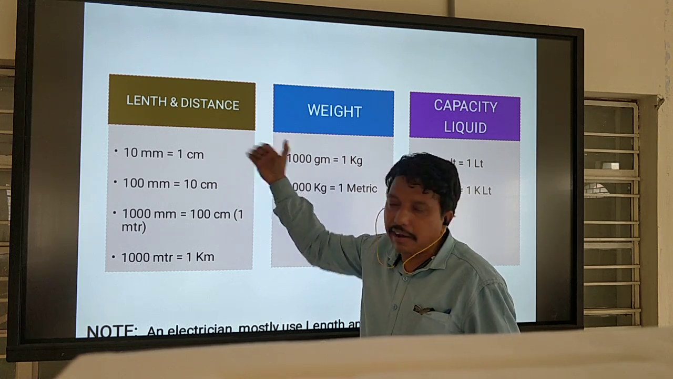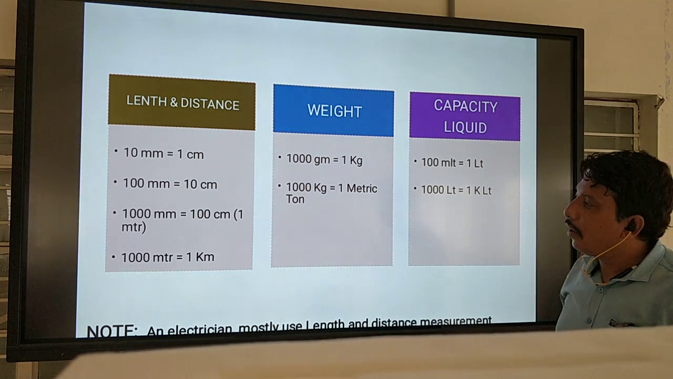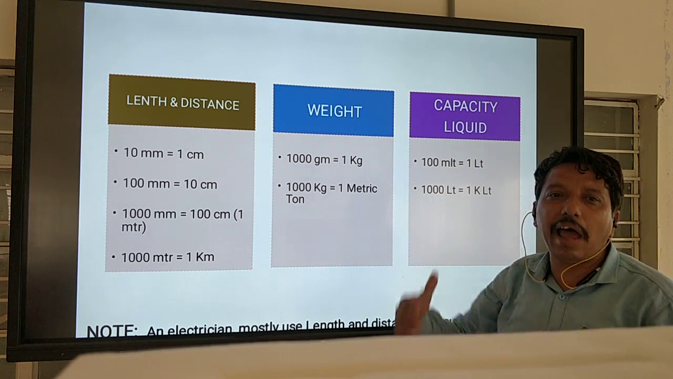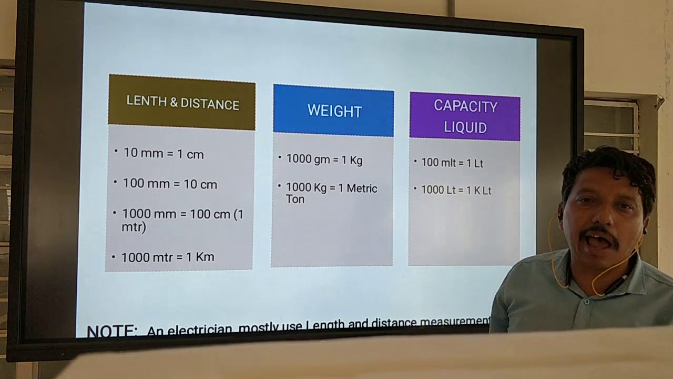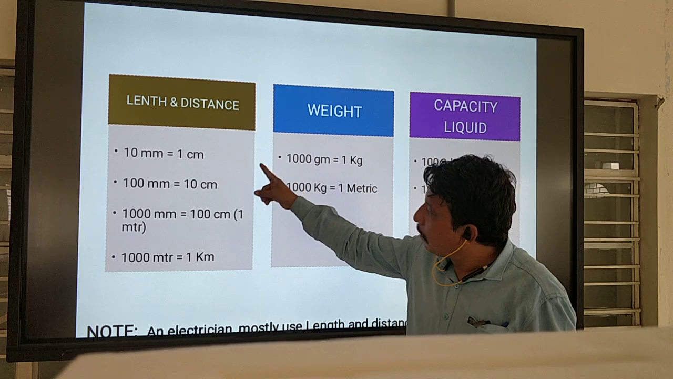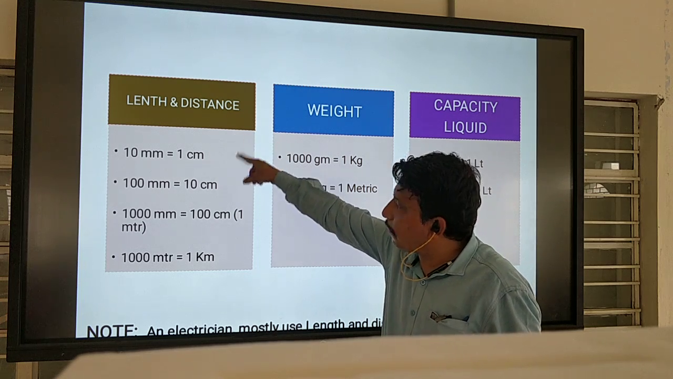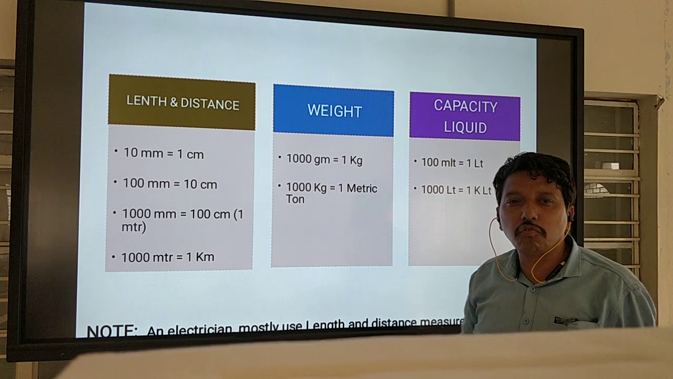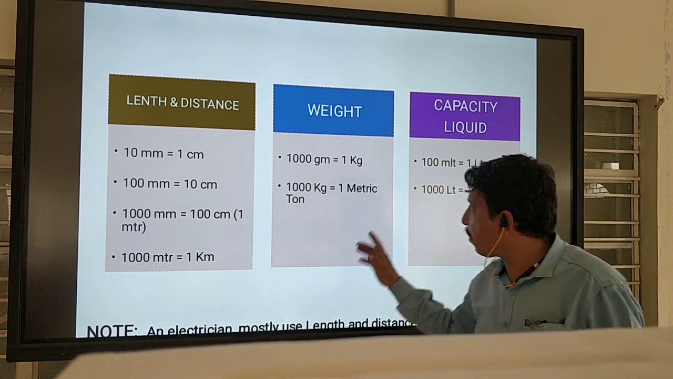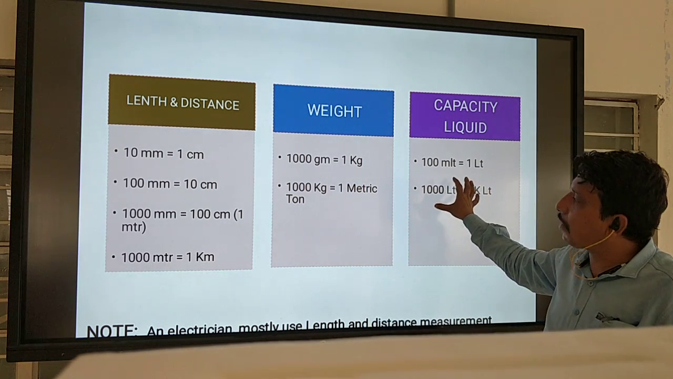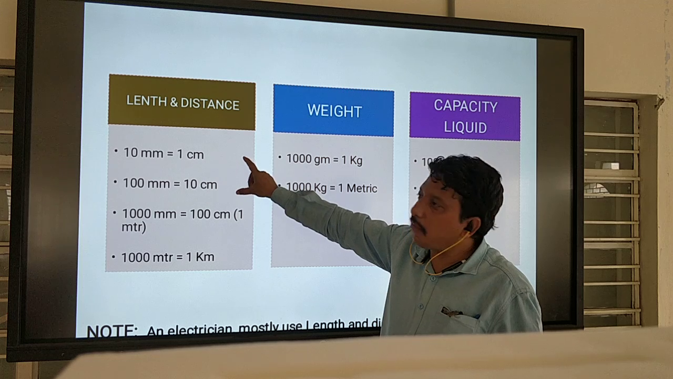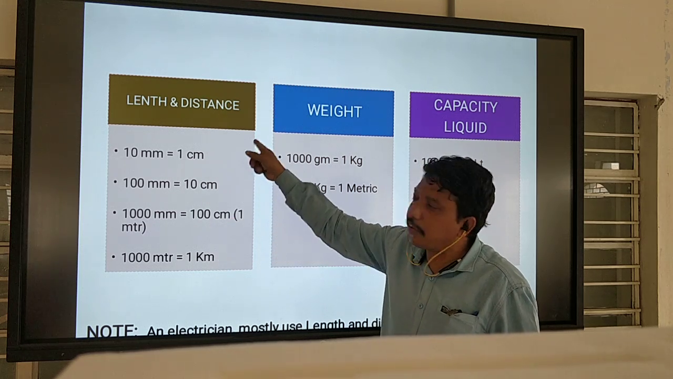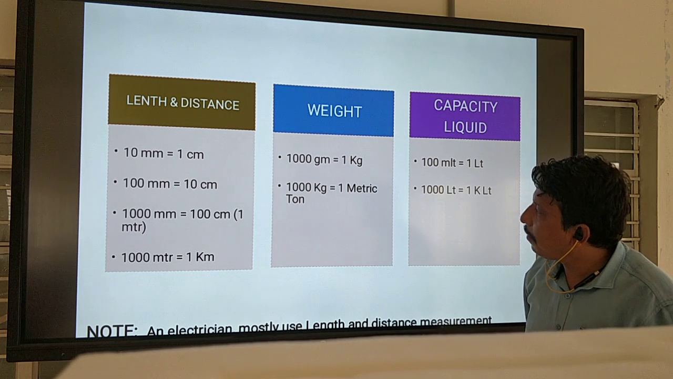Our distance and length. Okay. So distance and length in electrical: in any building, any project, inside a road, you should follow the length and distance measurement. This one is only for 5%. Somewhere you can use this one, but maximum 95% is used in this formula. Okay, length and distance.